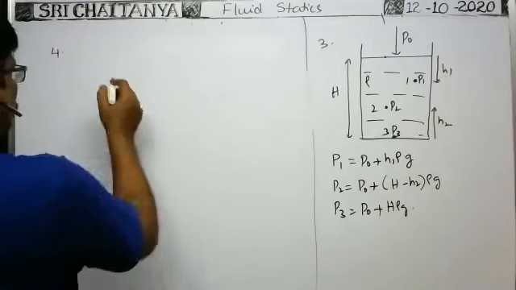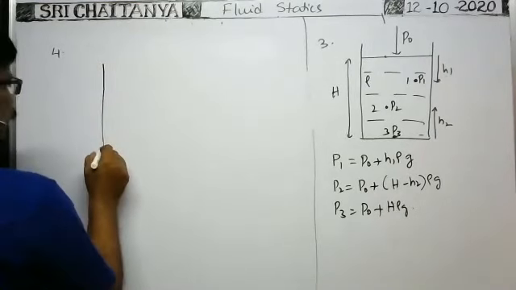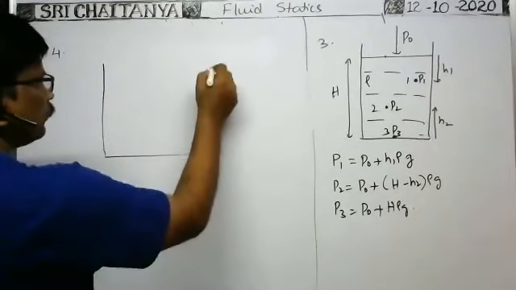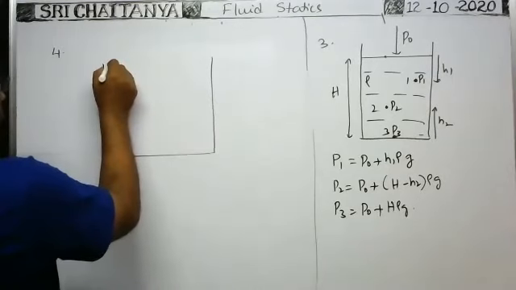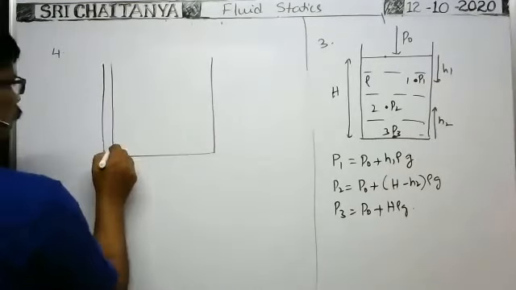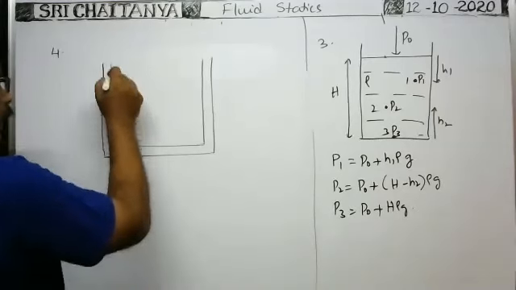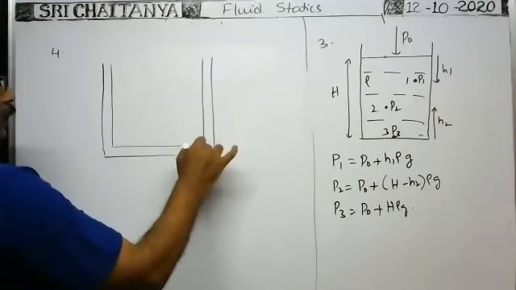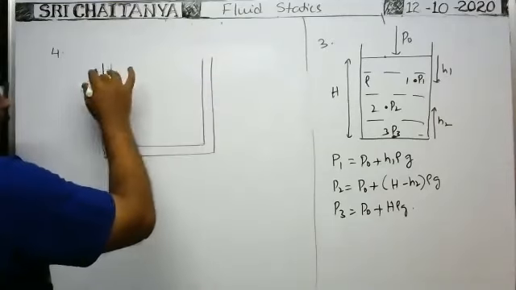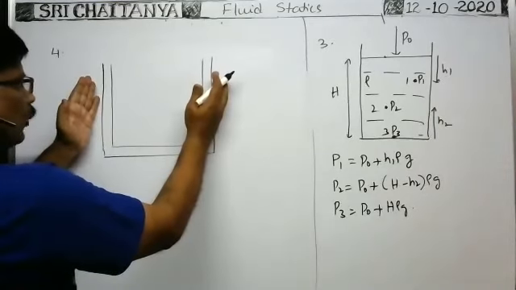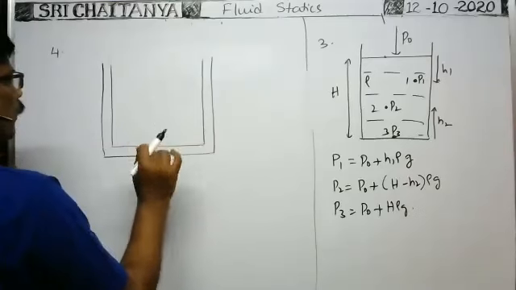Okay, before that, we have to discuss one more point. Suppose there is a U-shaped tube. Two immiscible liquids are taken. It is one limb and it is another limb. These are the two vertical limbs of the U-shaped tube, and this is the horizontal tube.